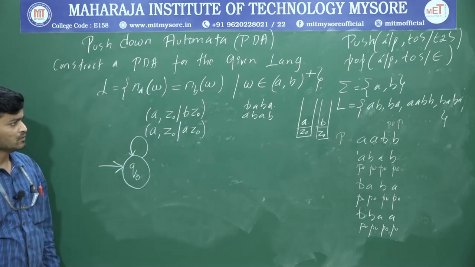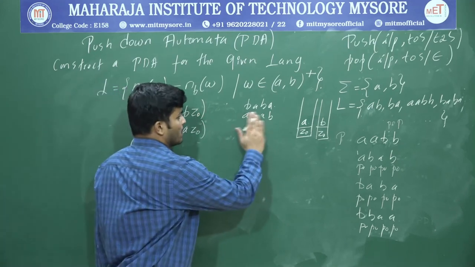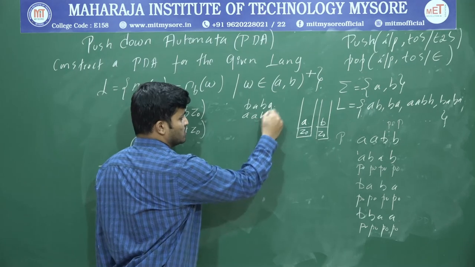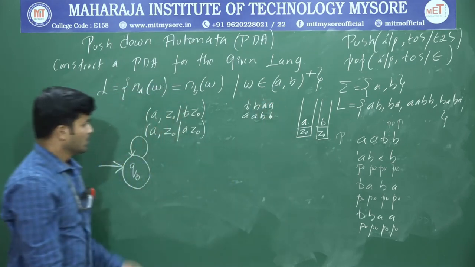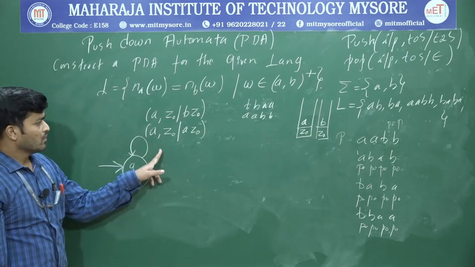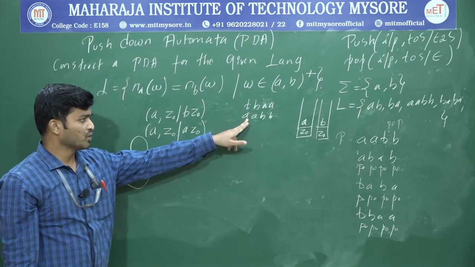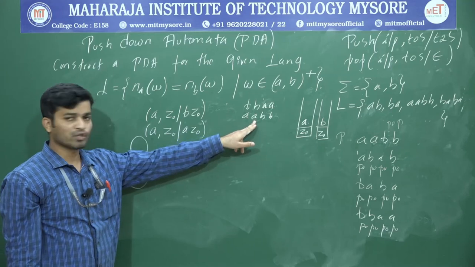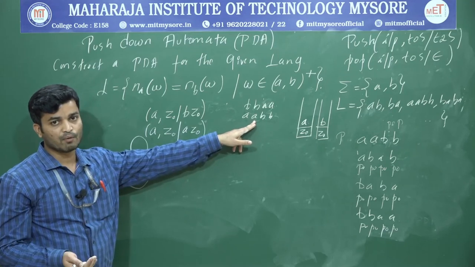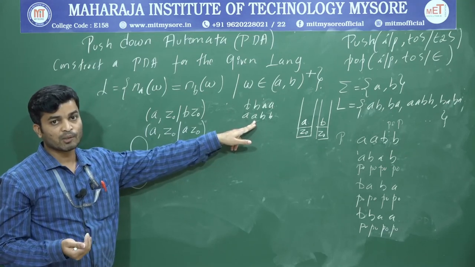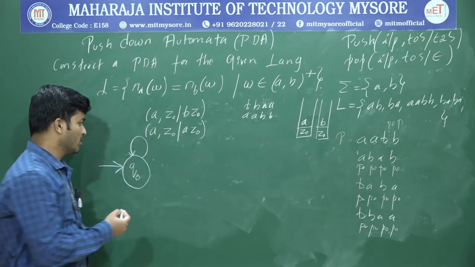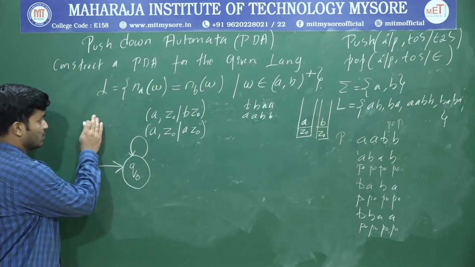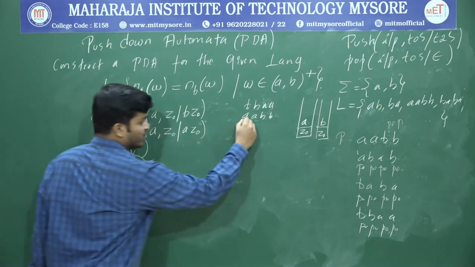Now assume the string is A B B. Now the input is over. Again I got input A. If I get the same symbol, what's the logic? Keep on performing the push operation. So again I got A. If I again get A, what operation is supposed to be performed? I'll write over here. So now the input is A.